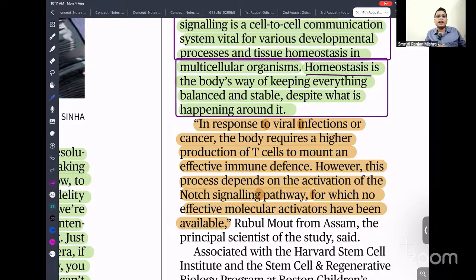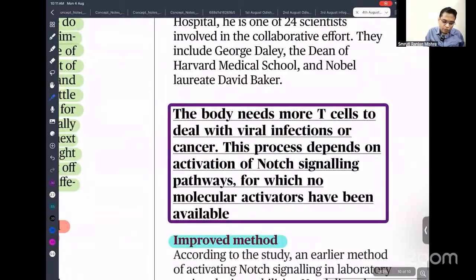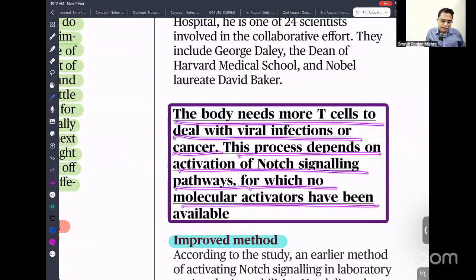Same thing when a virus knocks on our body and tries to enter our body. At that time, the Notch signal is produced. By understanding the Notch signal, T cells can be produced. If it is a virus, the T cell can simply kill all these viruses. So here, the body generates more T cells to deal with viral infection or cancer. This process depends on the activation of the Notch signal pathway, for which no molecular activator has been available.